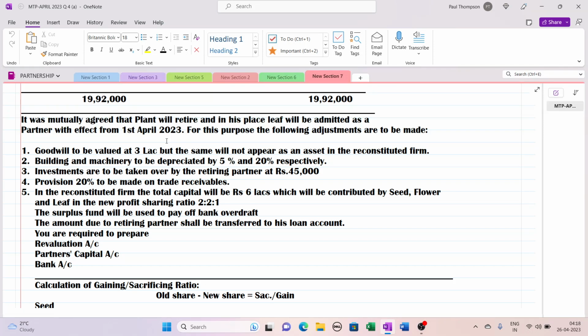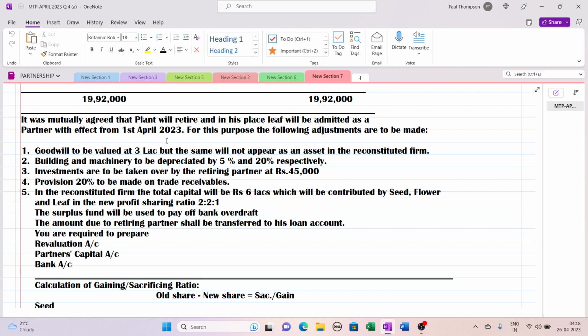Okay, there is some revaluation of assets and liabilities. In the reconstituted form, the total capital will be according to their new profit sharing ratio, that will be 6 lakhs. So we have to make one working note for goodwill. First we have to make a calculation of gaining ratio or sacrificing ratio, so that goodwill can be adjusted among the partners.